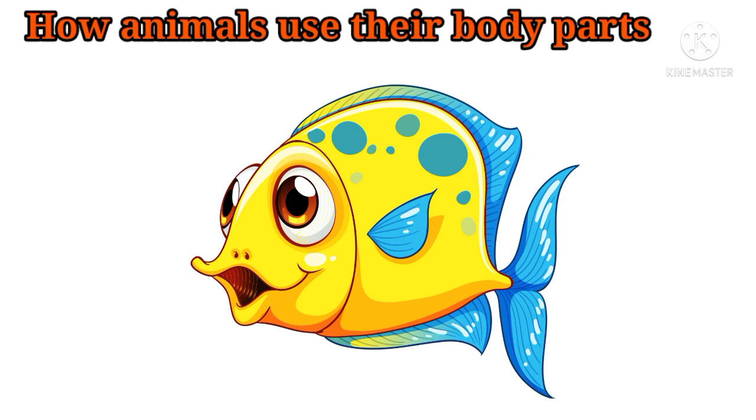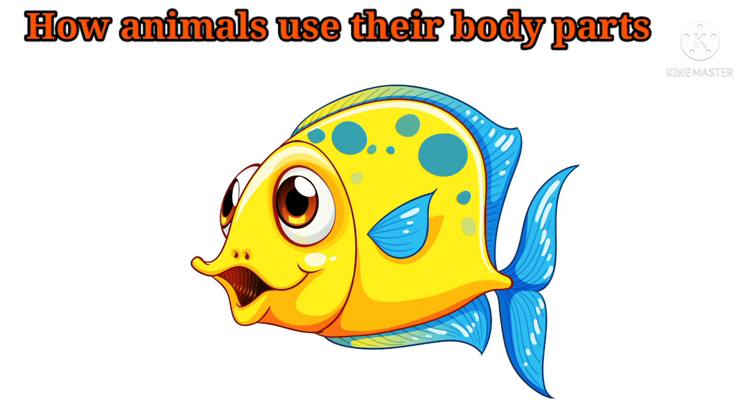Next, fish do not have arms and legs. They swim with the help of their fins and tails. The fins of the fish help the fish to swim under the water, and their tails help the fish to change direction. And fish breathe with their gills.